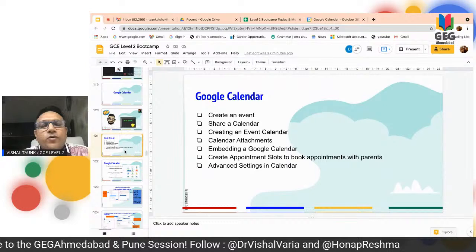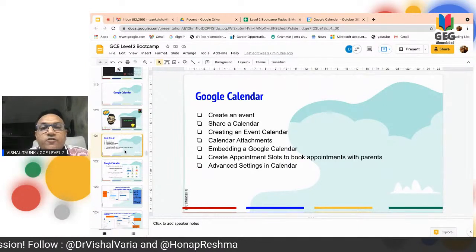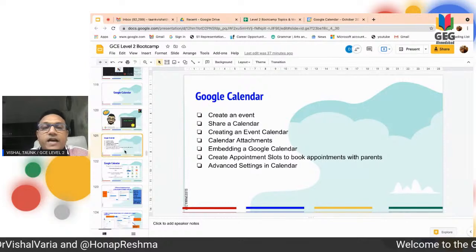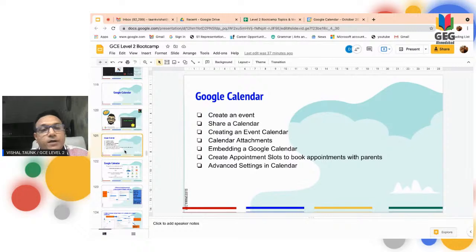Today in a Google Calendar, we are going to create an event, share a calendar, creating an event calendar, attachments also we are going to see. We are going to embed a Google Calendar also in a website or in a sites. Okay, creating appointment slots to book appointment with the parents. Mainly it helps in the PTM and advanced settings in the Google Calendar.